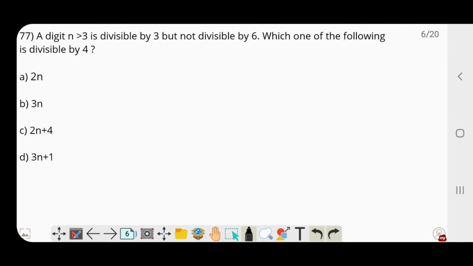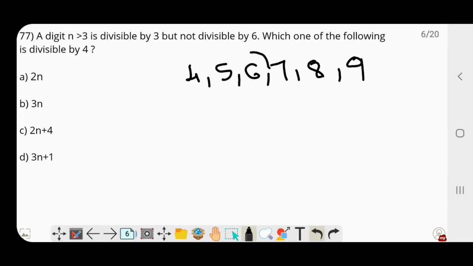In the 77th question, we have a digit n greater than 3 that is divisible by 3 but not divisible by 6. Which one of the following is divisible by 4? A 2n, B 3n, C 2n plus 4, or D 3n plus 1. They say a digit n is greater than 3, so the possible values are 4, 5, 6, 7, 8, 9. It's divisible by 3, so only 6 and 9 are divisible by 3. 6 is eliminated and we are left with only 9.